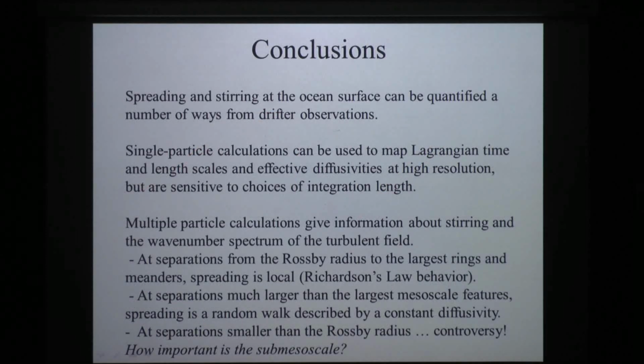So in conclusion, we can quantify stirring and spreading a number of different ways. A very robust way is to use these single particle calculations, and it's robust because you have so many single particles floating around in the ocean to make those calculations with. There is, of course, the issue of the integration timescale, and there's a big debate about how long that needs to be to do this properly. Multiple particle calculations give information about the stirring and the wave number spectrum of the turbulent field, so it's really exciting to start looking at these multiple particle calculations. And there's this really fun debate, controversy. How important is the submesoscale in spreading and stirring? And I think that's kind of the state of the field right now.